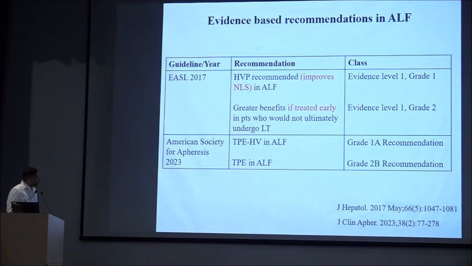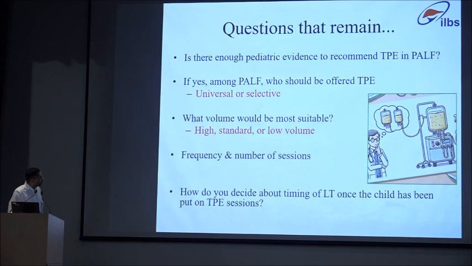Yeah. So the ESL recommendation and American Society of Apheresis clearly tell that TPE is recommended in ALF and there is greater benefit if it is started early. But what these recommendations fail to tell is how do you select which patient. Reading this recommendation, I talked to some of my colleagues from outside the institution, and they feel like every ALF should undergo TPE.